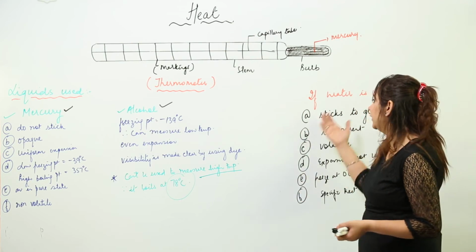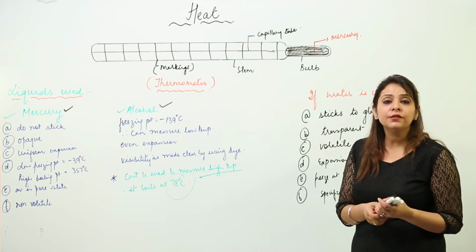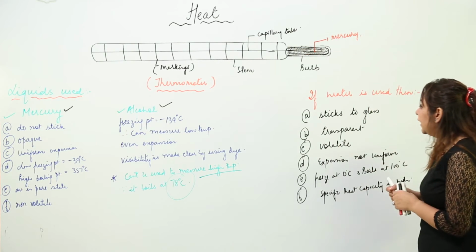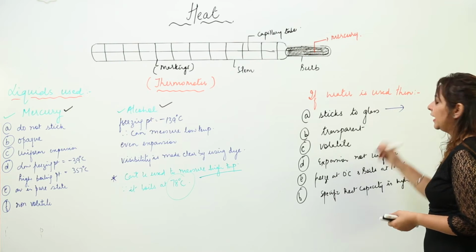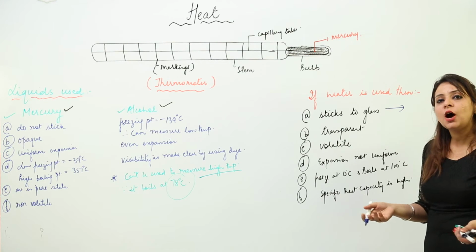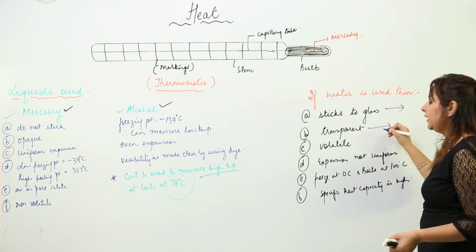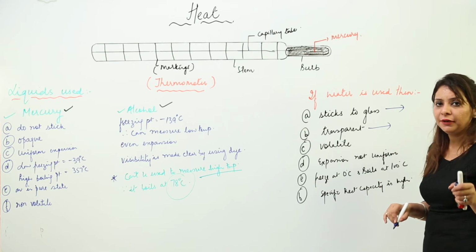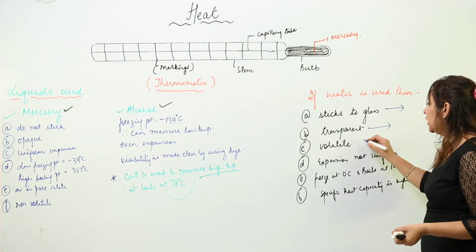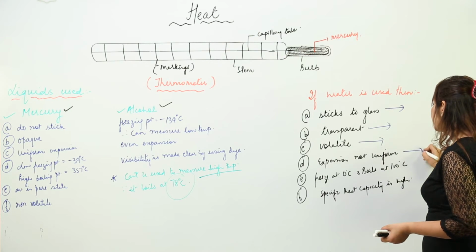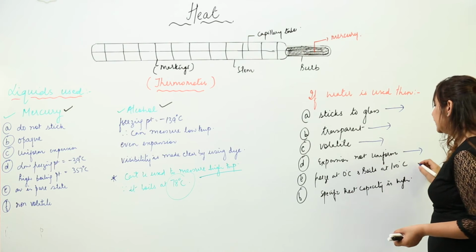liquid, let's say water as a thermometric liquid, we have a lot of disadvantages. You'll see that it sticks to the glass. So if it sticks to the glass, how are you going to get appropriate information? No, we cannot. It is transparent, so how can we record the temperature? So again a problem. It is volatile, it does not show a uniform expansion, freezes at 0 and boils at